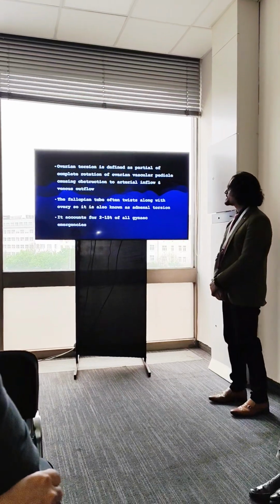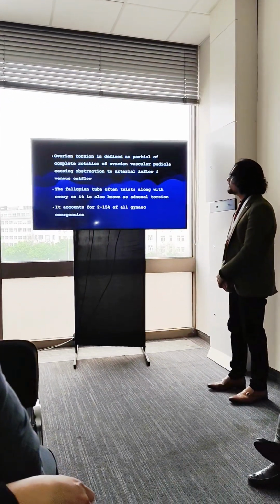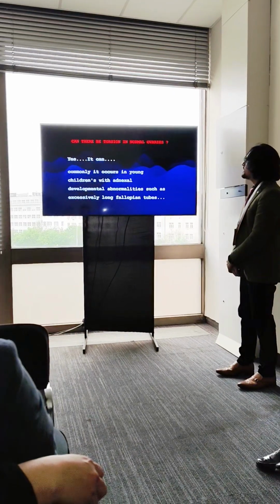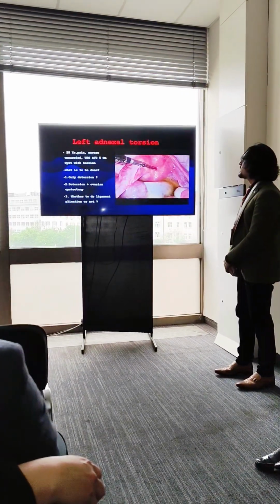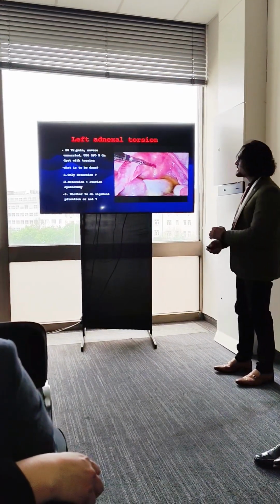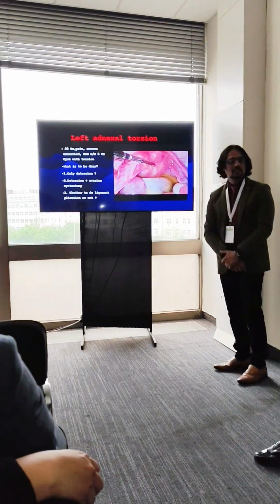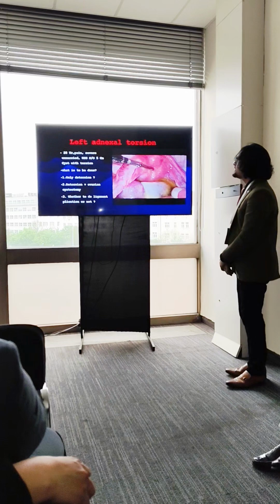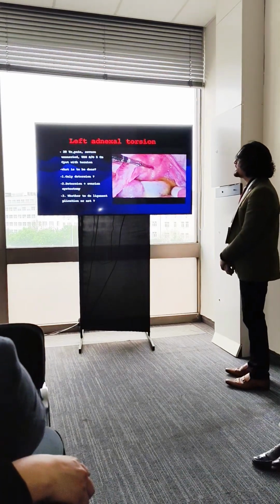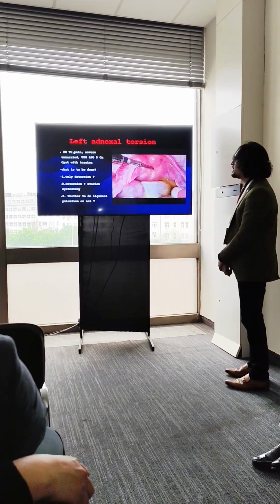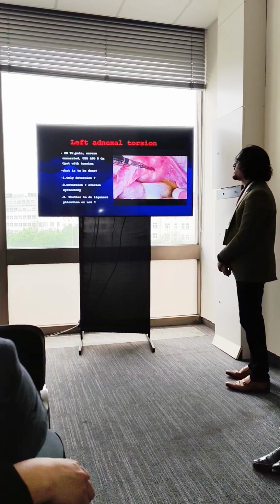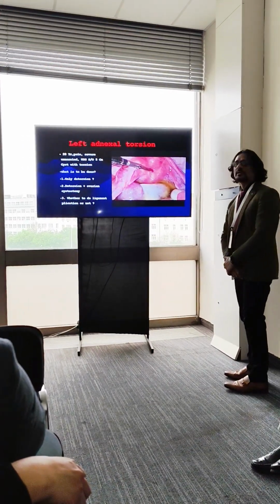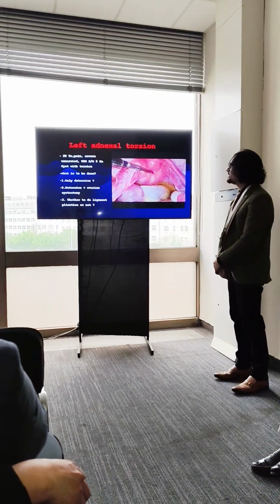axis, and it will cause obstruction to arterial inflow and venous outflow, leading to various complications. So, coming to the management of this, we'll have a look at some adnexal torsion cases and their common management strategies. This is the first case: a 28-year-old unmarried girl with severe pain, and the scan suggests a 5 centimeter ovarian cyst with a torsion. May I ask you, what could be the management in this case?